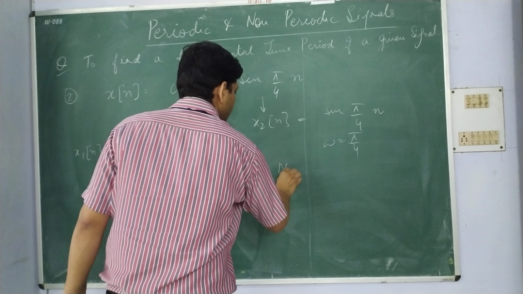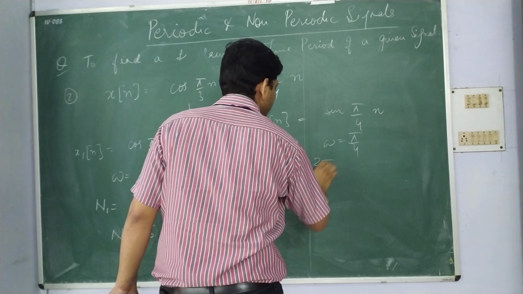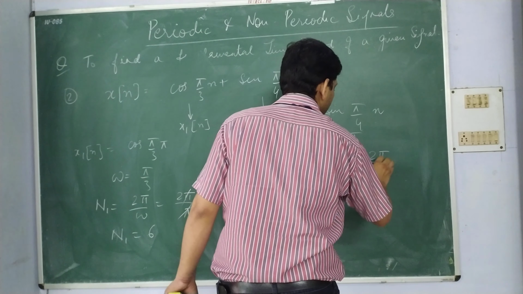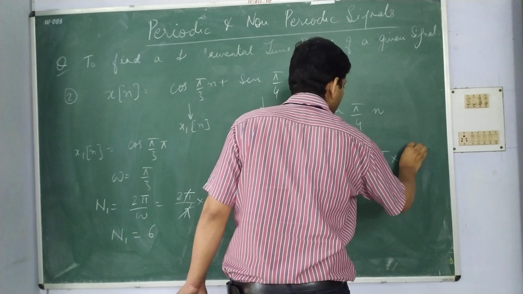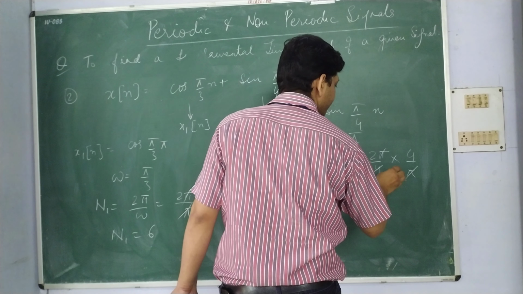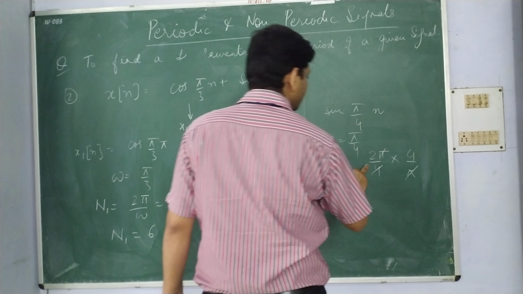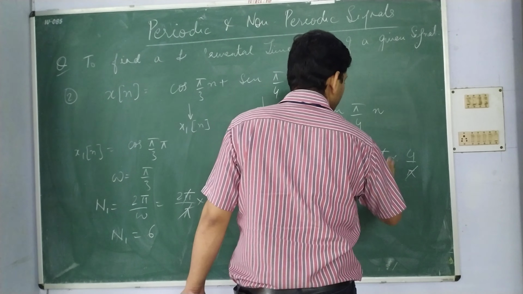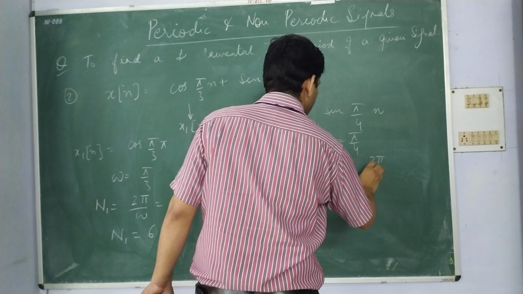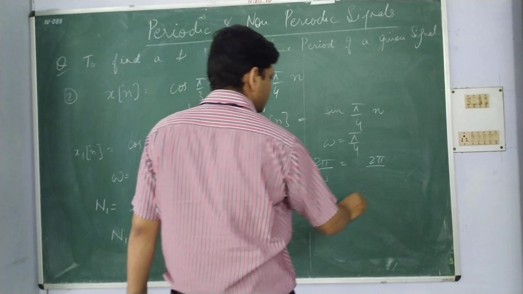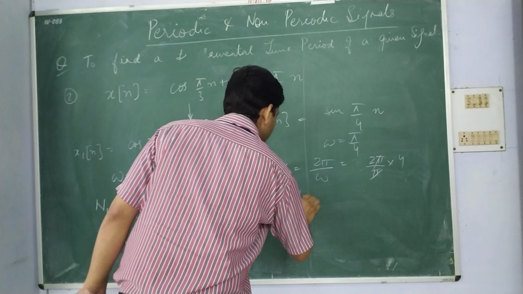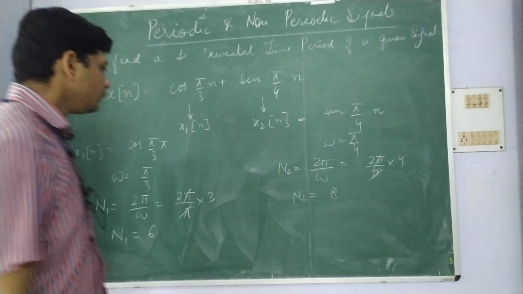So N2 will be equal to 2 pi by omega, that is 2 pi upon pi by 4, that is 2 pi into 4 upon pi. So N2 will be equal to 8.